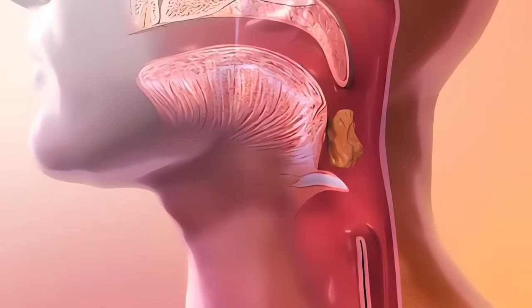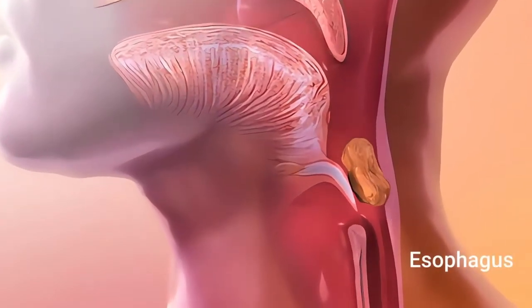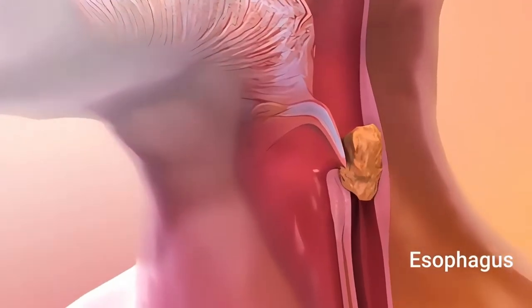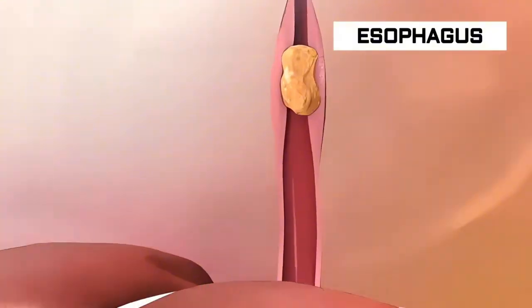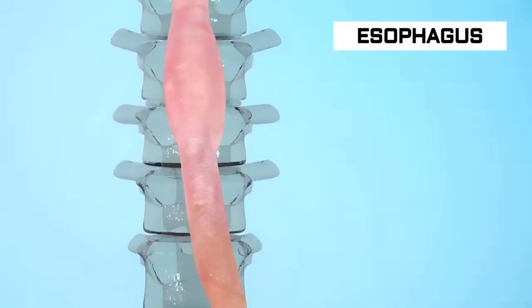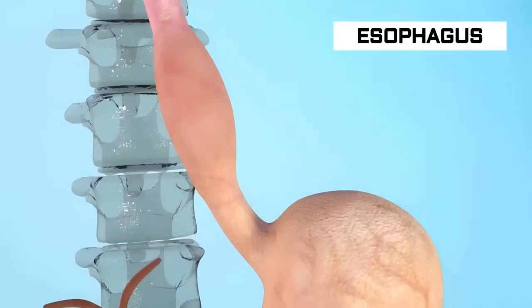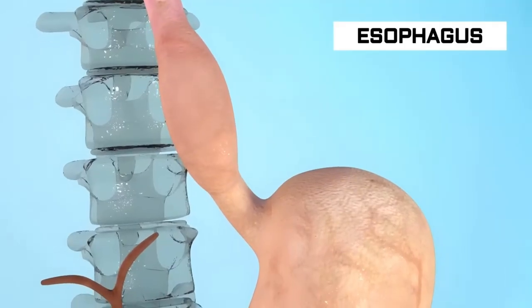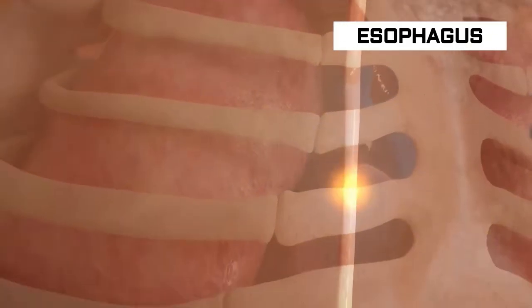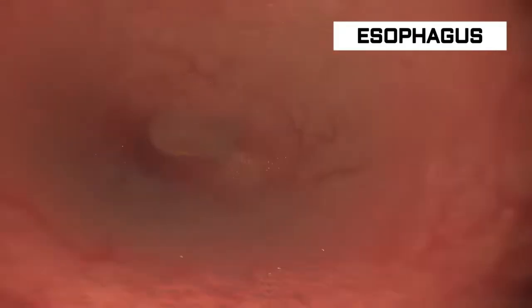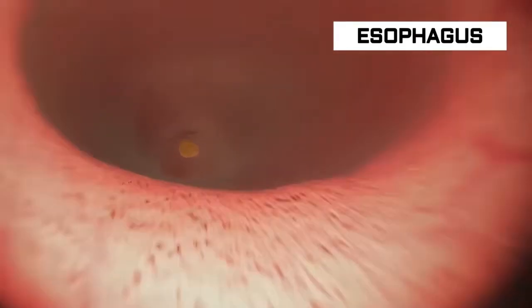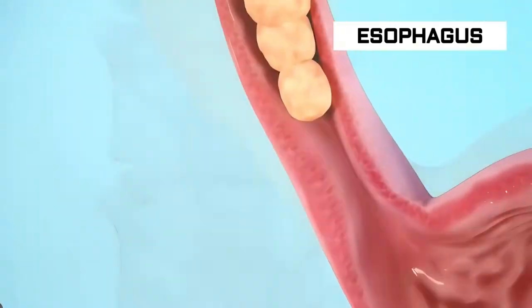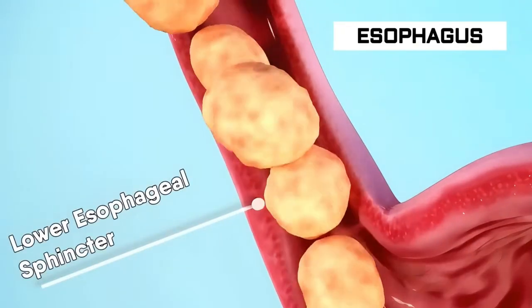After swallowing, the bolus enters the esophagus, where gravity and muscle contractions help move it down to the stomach through a process called peristalsis. Peristalsis is the slow contraction of smooth muscles along and around the digestive system. As the bolus goes down through the esophagus, these contractions push it toward the stomach. The bolus enters the stomach through a ring-like muscle called the lower esophageal sphincter. This sphincter relaxes, allowing the bolus to enter the stomach.